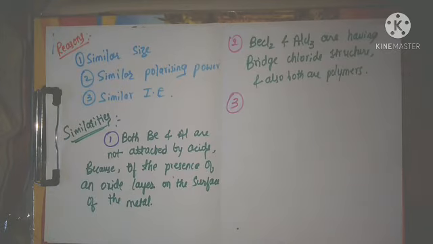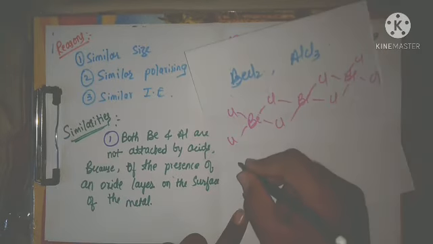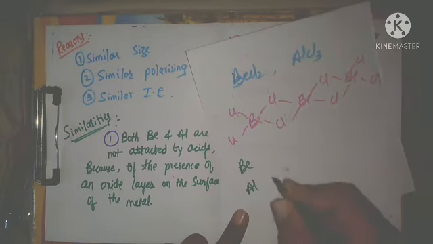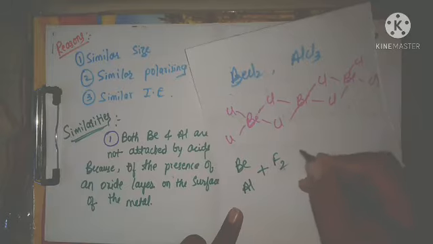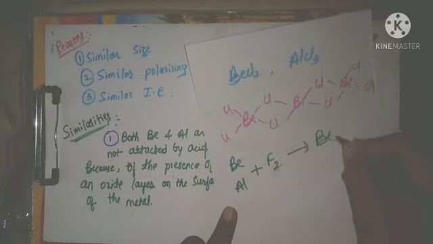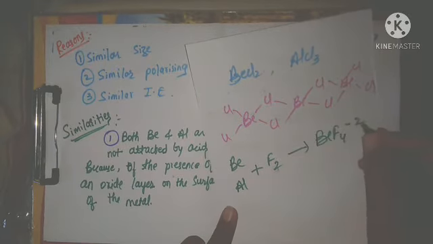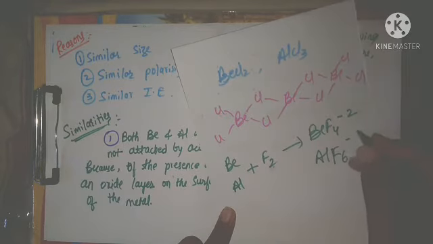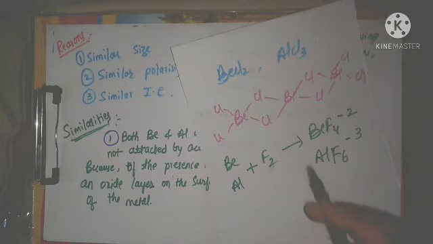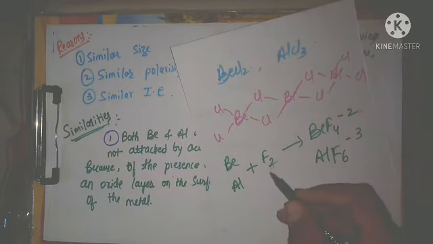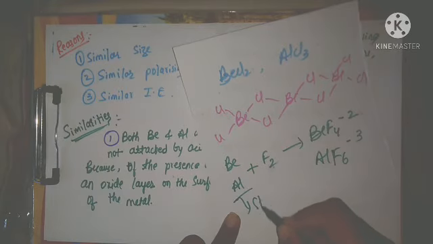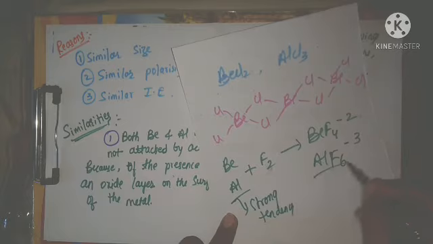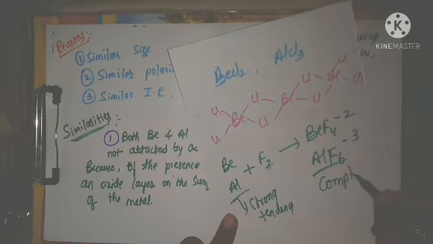Now both beryllium and aluminum react with fluorine. They can form complexes like BeF4 2- and AlF6 3-.